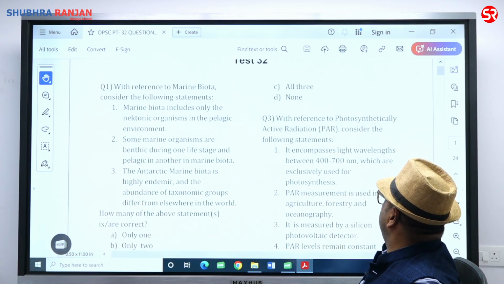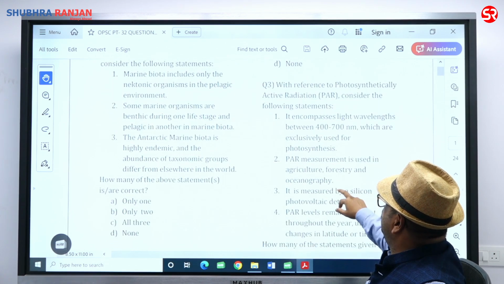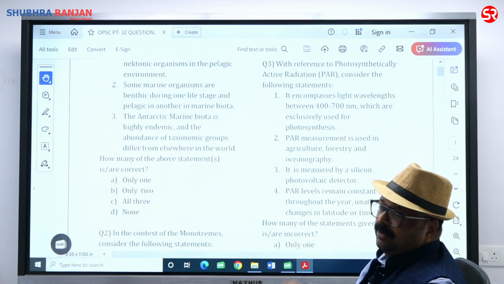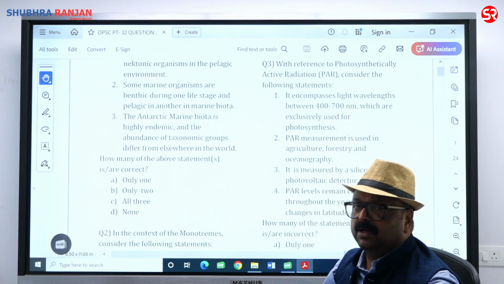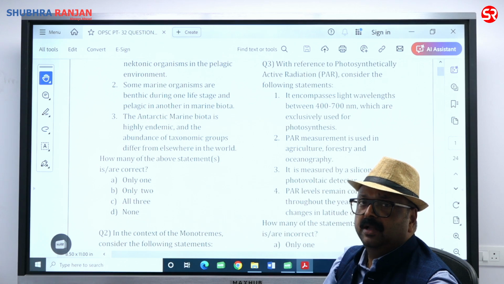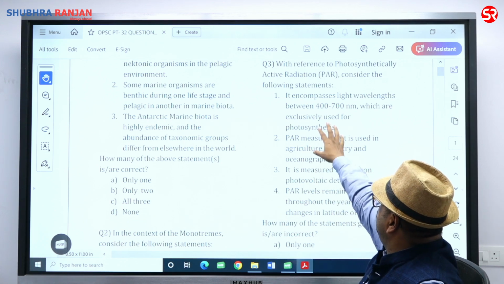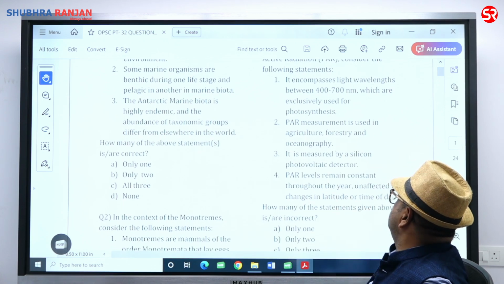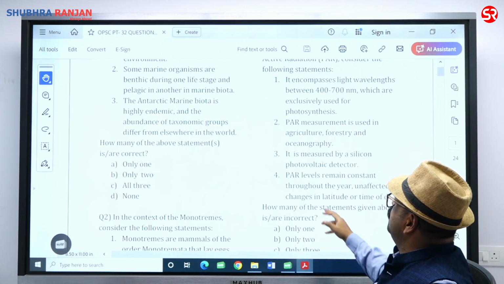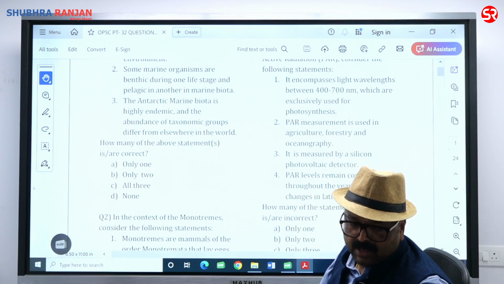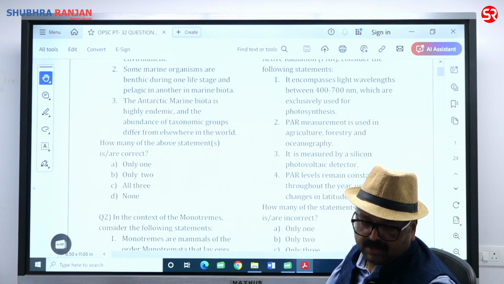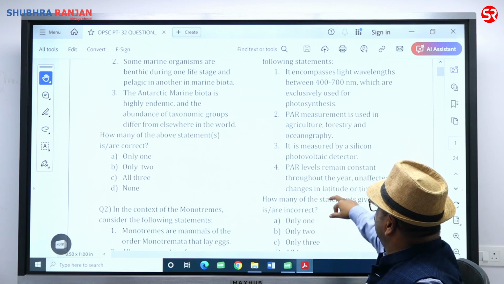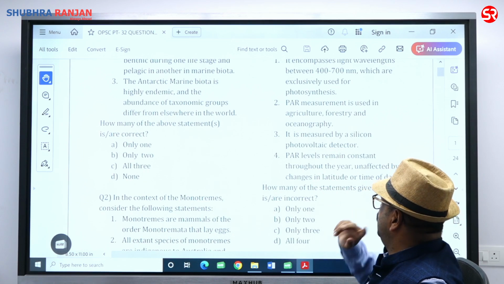With reference to the photosynthetically active radiation, consider the following statement. It encompasses light wavelength between 400 to 700 nanometer. That is perfectly true. We are going to have the 7 colors VIBGYOR from 400 to 700 nanometer used for photosynthesis. PAR measurement is used in agriculture, forestry and oceanography. Yes, we measure it, and we are measuring it with silicon photovoltaic detector. So statement 3, it is measured by silicon photovoltaic detector. That is also correct. 1 to 3 are correct.